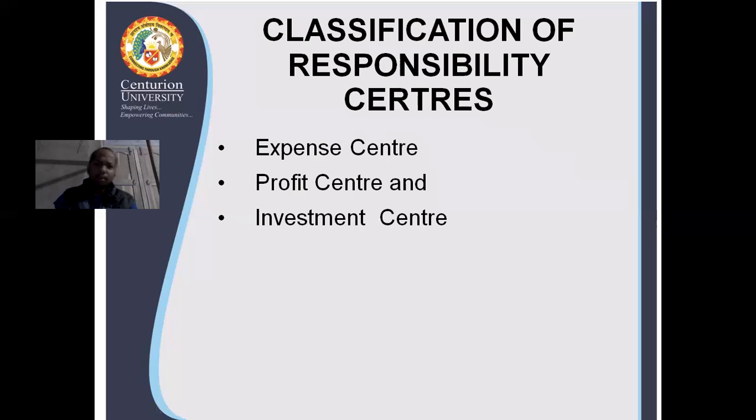So I am discussing responsibility centers. A responsibility center is the area, or you can say the position, where you can fix the responsibility. From that point of view, we have divided responsibility centers into three types. One is expense center, one is profit center, and one is investment center. One by one we will discuss.